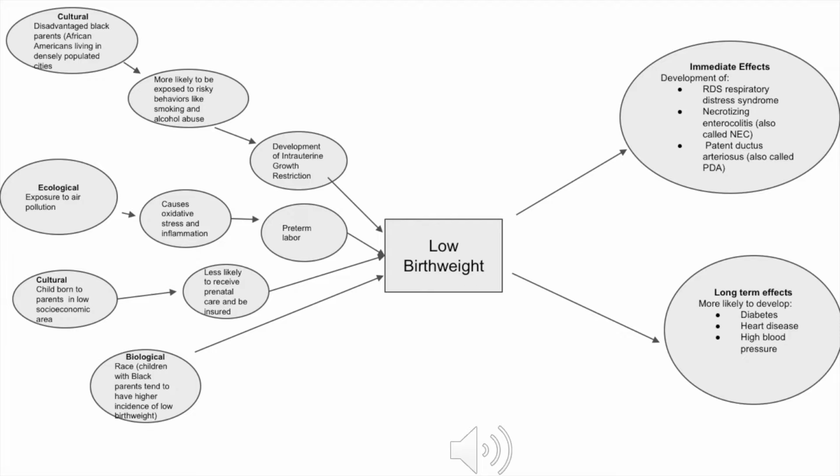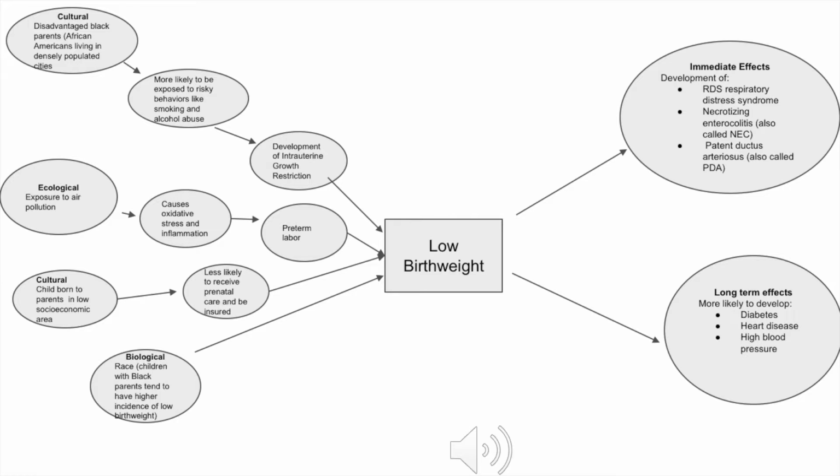The last independent variable that I evaluated was biological, and it identifies the fact that children born to two Black parents are more likely to be born with low birth weight than children that are not of color.